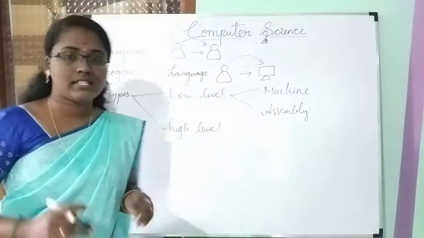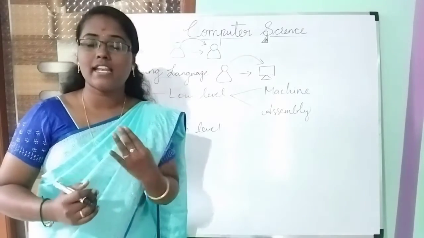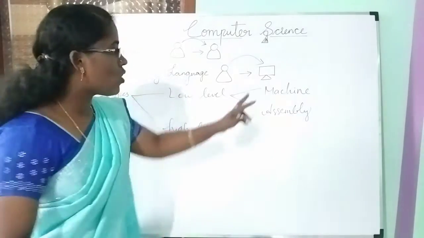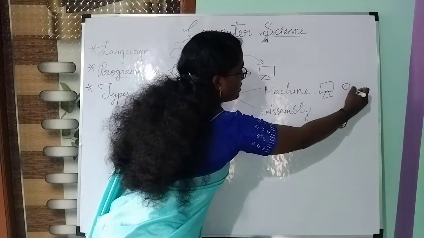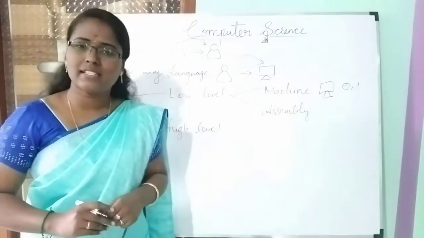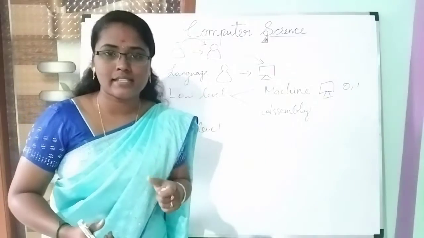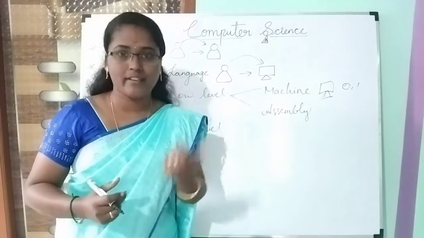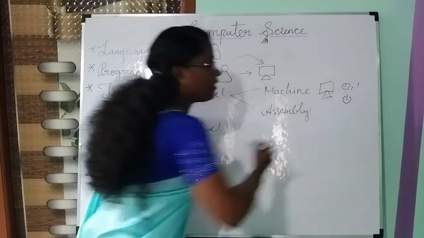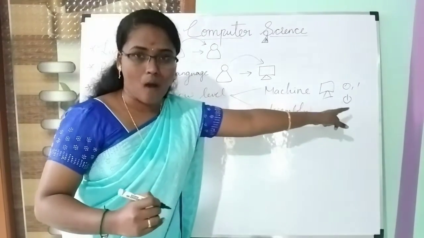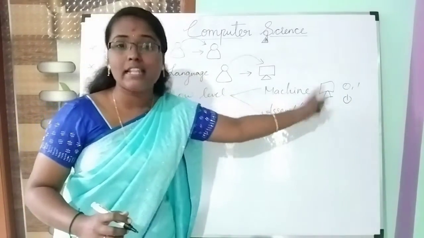Machine language is nothing but machine can understand it easily, but humans find it difficult. Machine means a computer, so the computer knows only 0 and 1. Am I right? You can see this in each and every electrical device, for example a TV remote or UPS or CPU. The power on and off button will be like this. Did you notice that? 1 for on, 0 for off. So a machine can understand only 0 and 1.